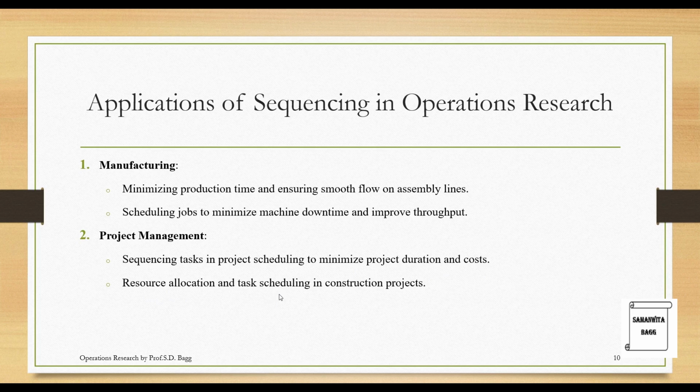Resource allocation and task scheduling in construction projects. So this is another example. In construction projects, you want to have better resource allocation and task scheduling such that, say you're making a building, you want to allocate the resources to each floor, and you also want to complete the task in a particular time because you have already given commitment to the customers, the people who have already purchased the flats from you. So accordingly, you will have to manage.